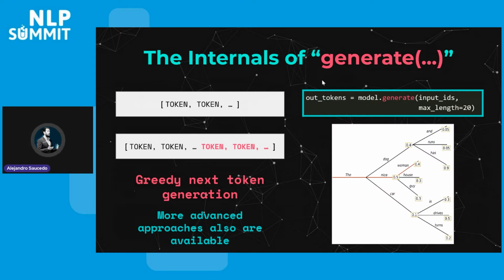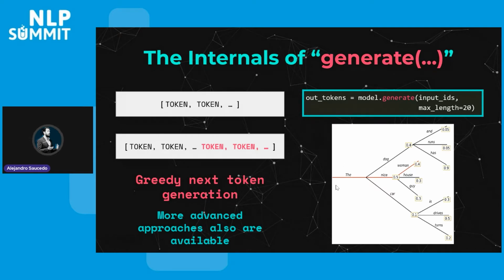Now, let's open up what's happening inside of this generate function. As I had mentioned, every time you run an inference iteration through the model, you only get 1 token, right? So we need to somehow be able to generate multiple tokens. The key thing here is that whenever you perform a prediction with the GPT-2 model, you get a broad range of different tokens, and these tokens have a probability related to each of them.